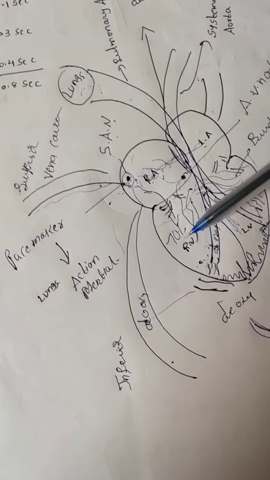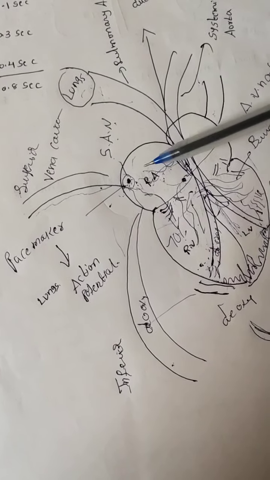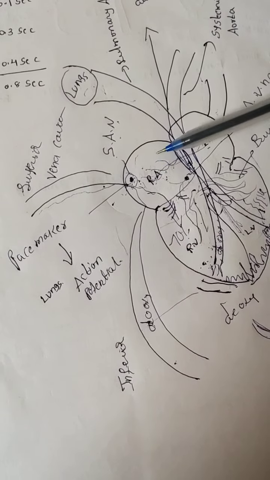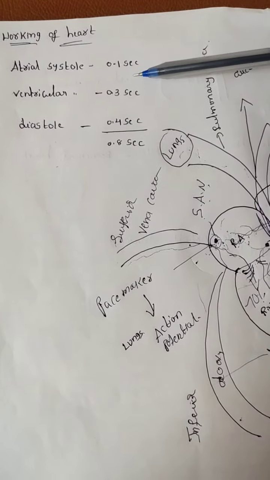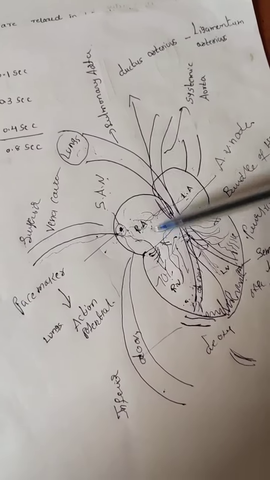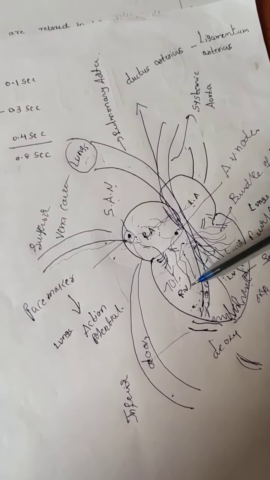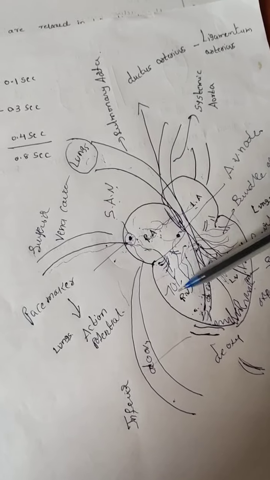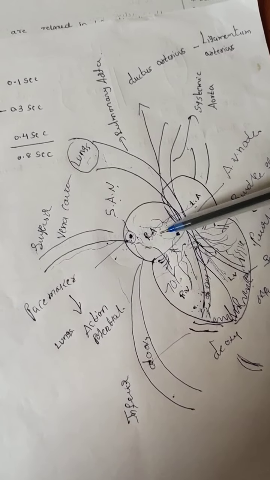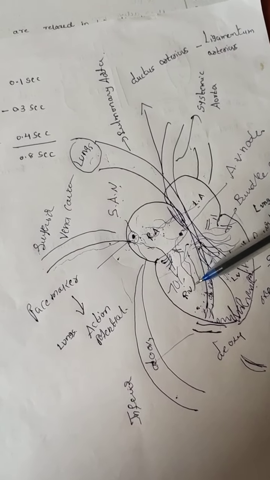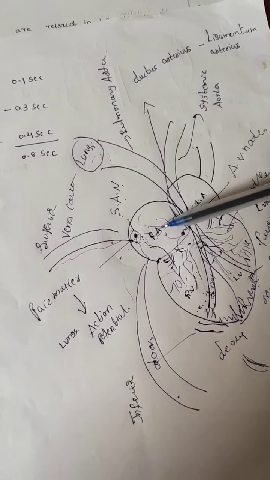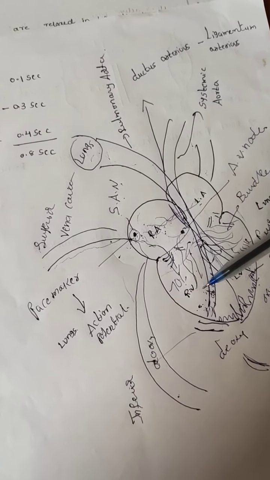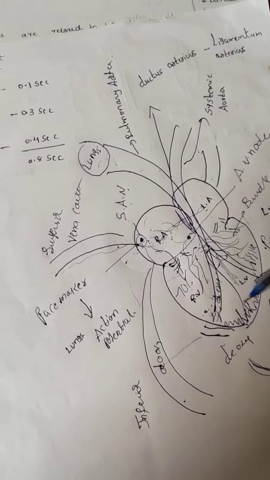How much percentage? 70%. Remaining 30% only, at the time of atrial systole, the blood enters from the auricles to the ventricles. That's why 70% of blood entering is a passive process, and 30% of blood entering is an active process.